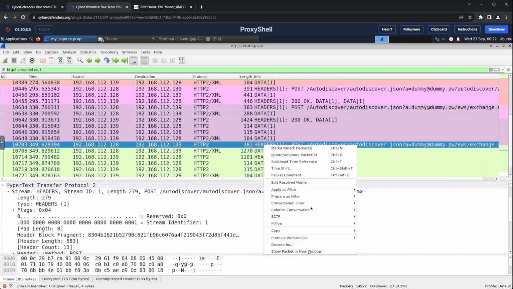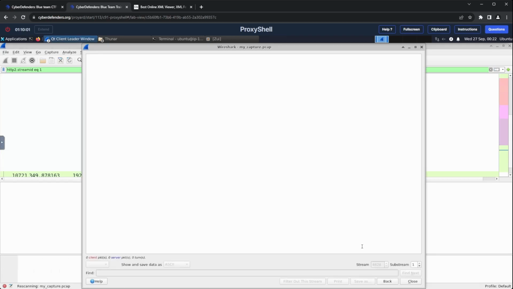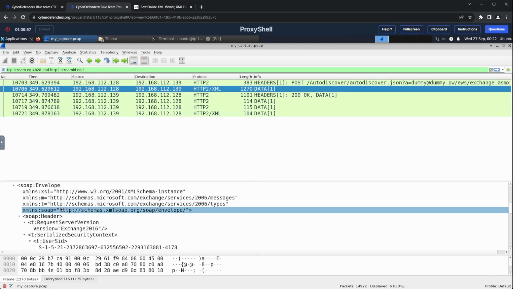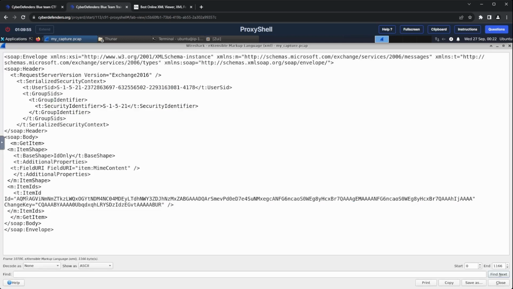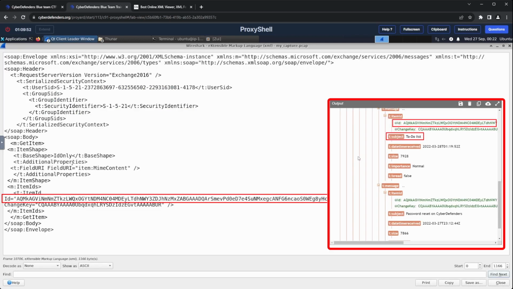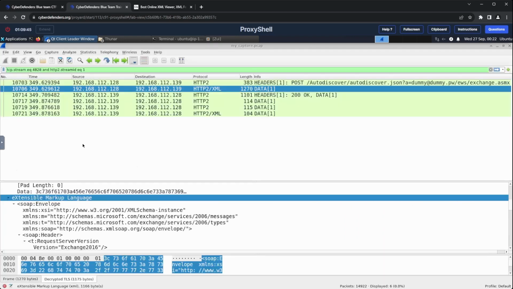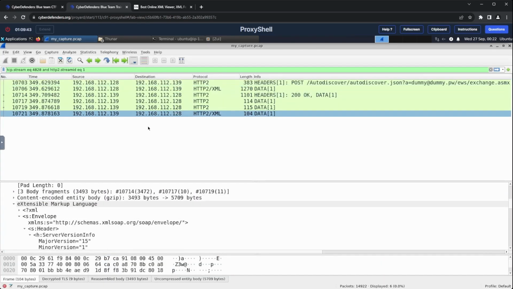Now, I will follow the HTTP stream of this conversation. Then I will inspect the XML payload for the request. Immediately, I was able to recognize the ID in this request. It's the same ID we saw in the last response, which means that the attacker is trying to request the email contents with the to-do list subject. To confirm this, let's check the response for this email.